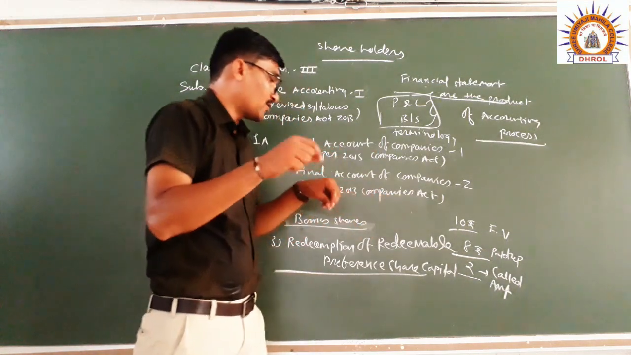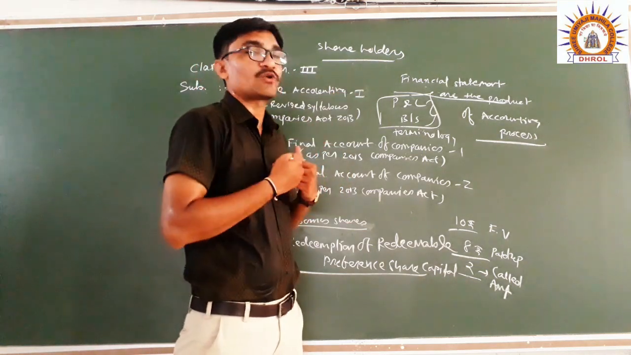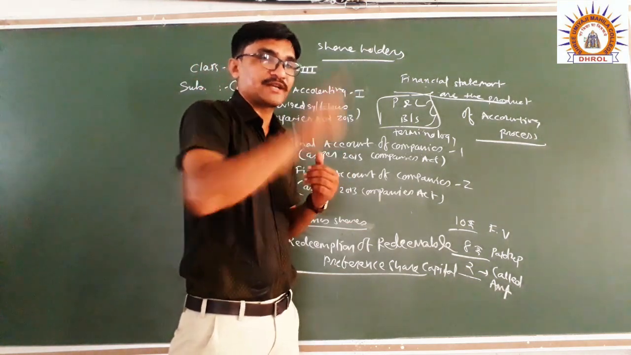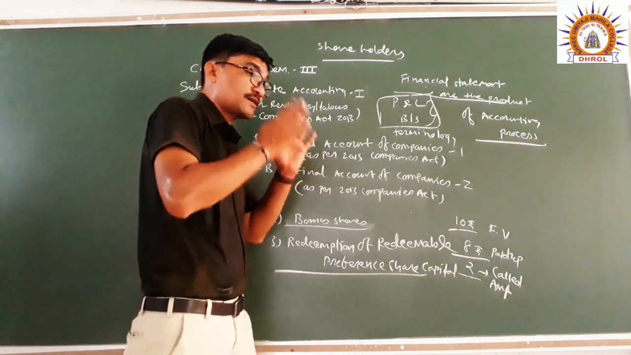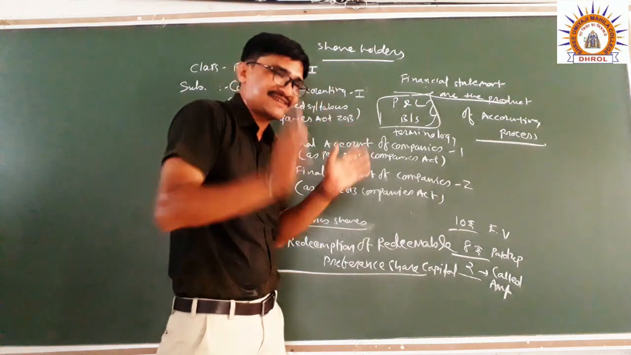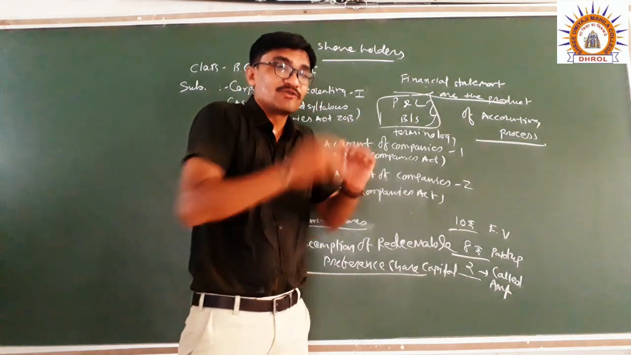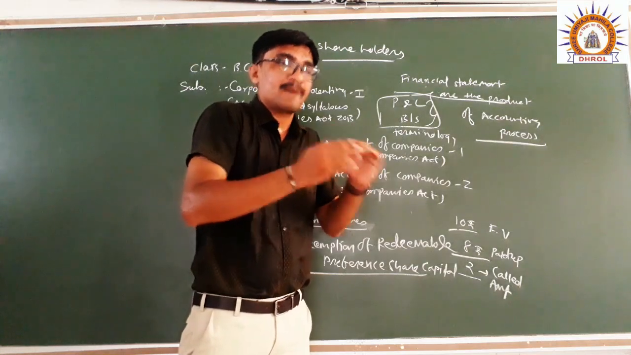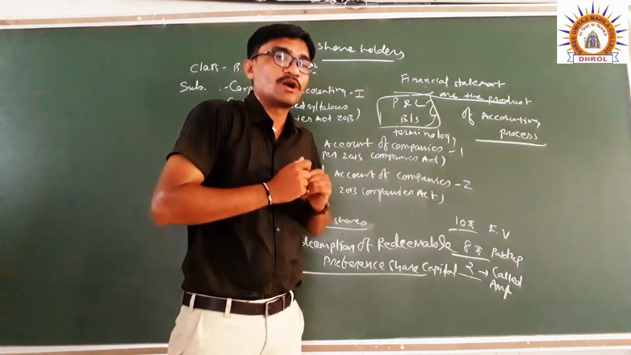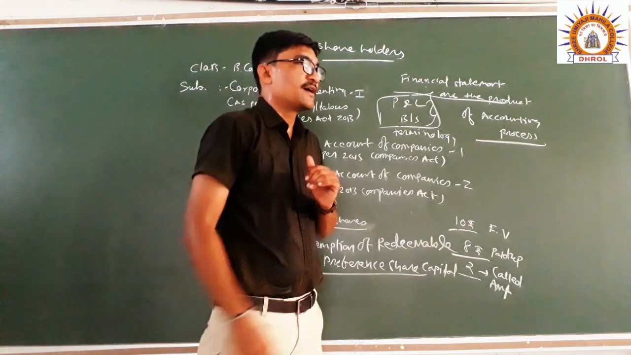The company should have a source from which we will make payment to the preference shareholders. So for that purpose, the company has general reserve, profit and loss, capital reserve, and all such reserves, profit and loss credit balance also. Out of them the company can make payment to the preference shareholders. So this is the outline of redeemable preference share capital.